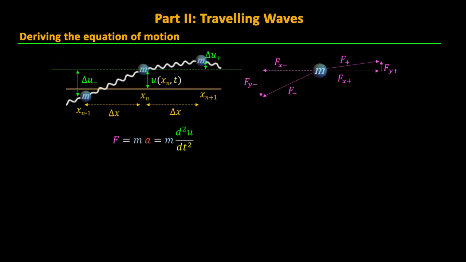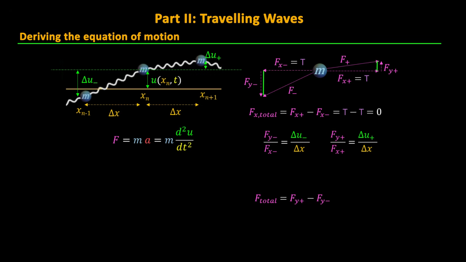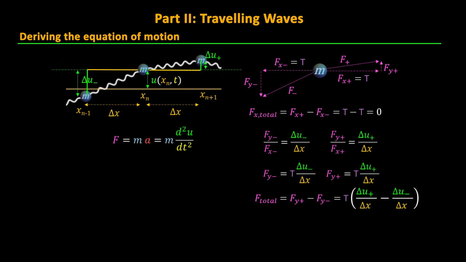Since we are constraining ourselves to small displacements, we can assume the horizontal forces are just given by the spring tension T. These horizontal forces thus cancel out, leaving only the vertical forces to calculate. Due to the forces being directed along the lines connecting the masses, we can use geometry to say the ratio of each Fy to each Fx will be the same as the ratio of each delta u to each delta x. Thus, Fy equals the tension times delta u over delta x, and the net force in the vertical direction will be T times the difference in the delta u's over the delta x's.